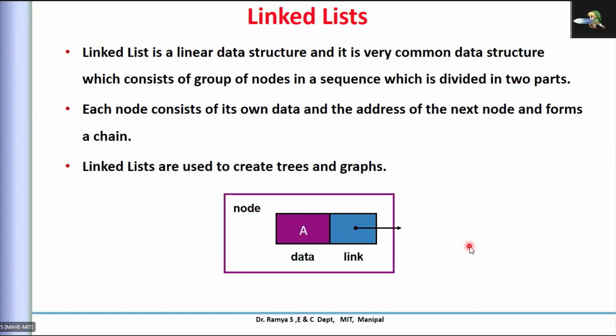Most of our complex data structures, say trees or graphs, or you can implement a queue or circular queue, can be done more effectively by the linked list as compared to the continuous memory allocation in the array. Now let us see the basics of linked list.